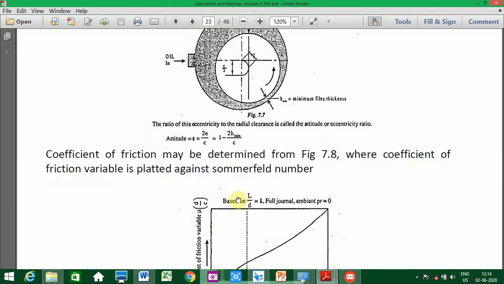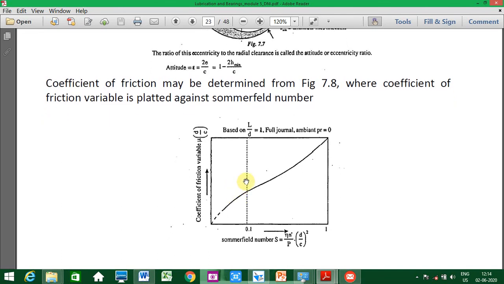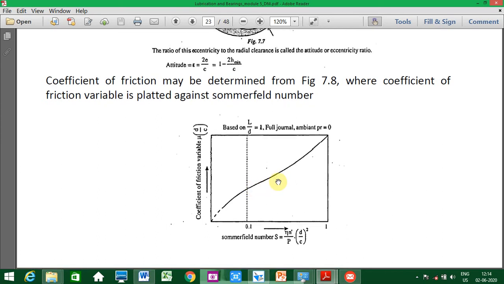Now the coefficient of friction may be determined from figure 7.8. This figure is from the book, where the coefficient of friction variable, mu into d by c, is plotted against the Sommerfeld number. This is based on L by D ratio equal to 1, full journal, and ambient pressure 0. So this is the nature of the distribution of the coefficient of friction variable, so that you can understand these things when you solve the problems.